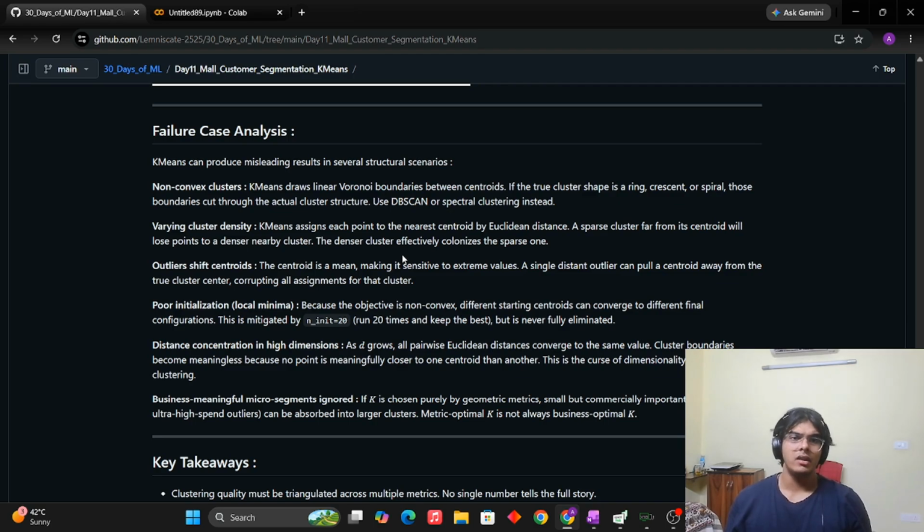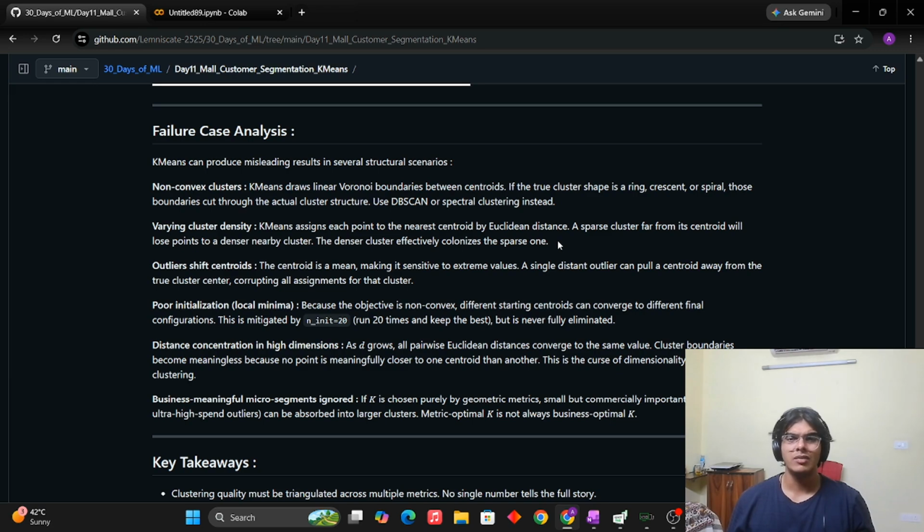Okay. If the cluster density is varying, k-means tries to assign each point using the Euclidean distance that we just calculated. So, a sparse cluster very far away from the centroid will lose points to a cluster which is denser but closer. So denser clusters dominate in this case and the sparse ones are ignored.